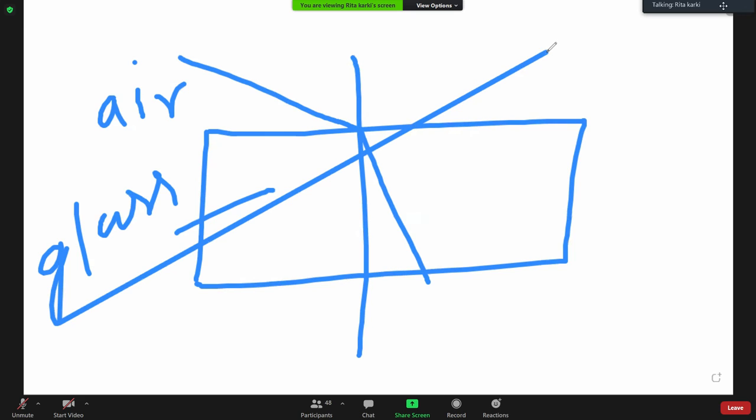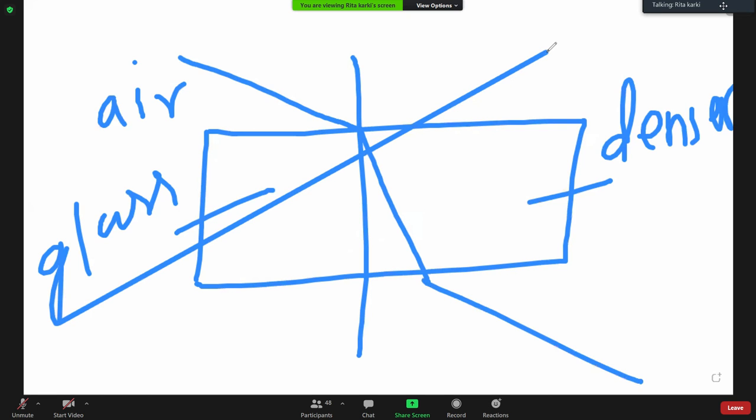Similarly, whenever the ray of light passes from glass, that is the denser medium, to the rarer medium, the refracted ray of light will always bend away from the normal. This is the second law of refraction. That is, when the ray of light passes from rarer to denser medium, it bends towards the normal. Similarly, when the ray of light travels from denser to rarer medium, it bends away from the normal.